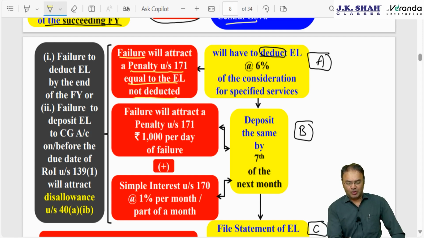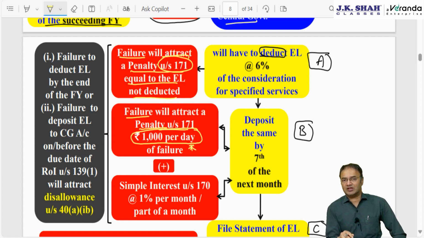Second requirement is deposit. Deposit by 7th of the next month. If not deposited, then 2 punishments. Number 1, penalty under section 171, the same section under which penalty was there for failure to deduct. Penalty will be 1000 rupees per day of failure. However, I would put an asterisk mark here. This penalty under section 171 should not exceed the amount of equalization levy.